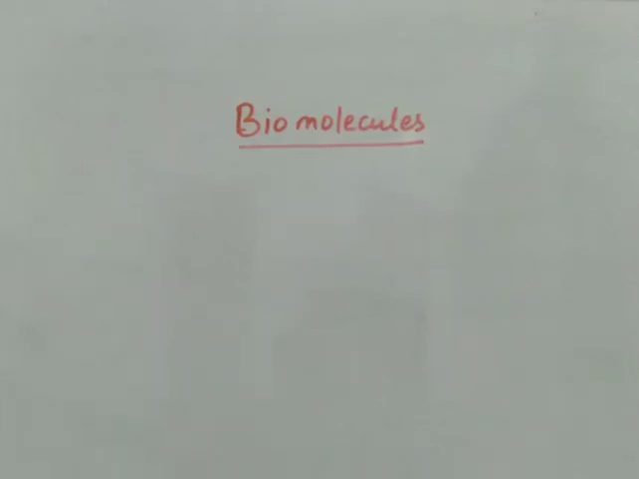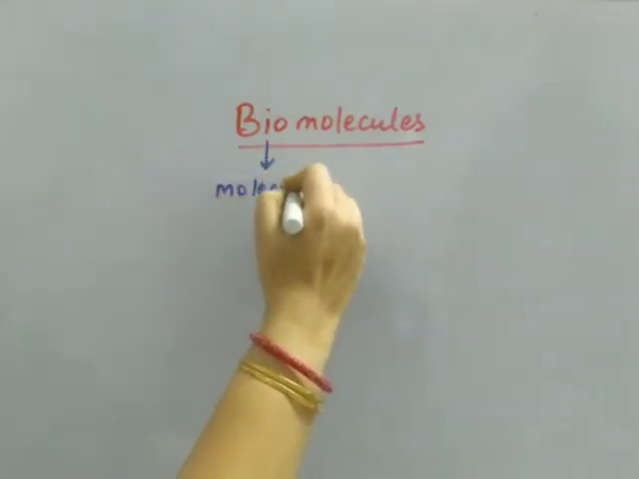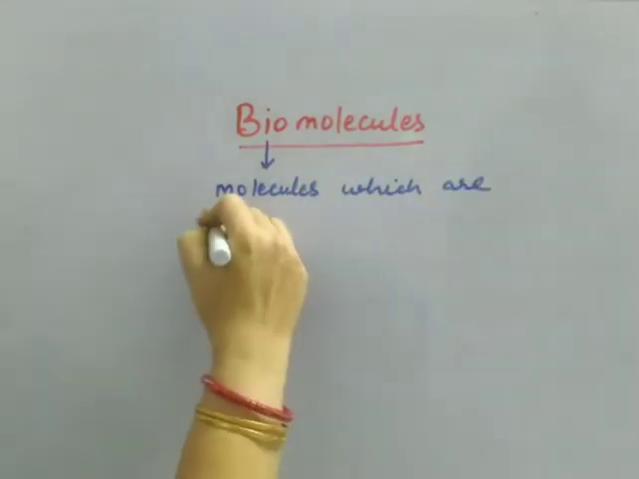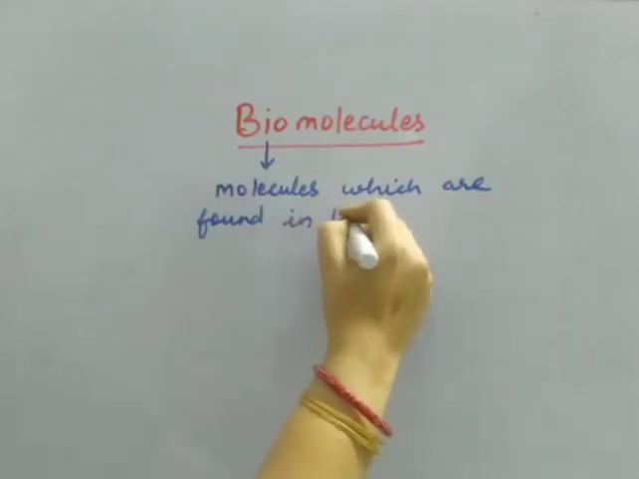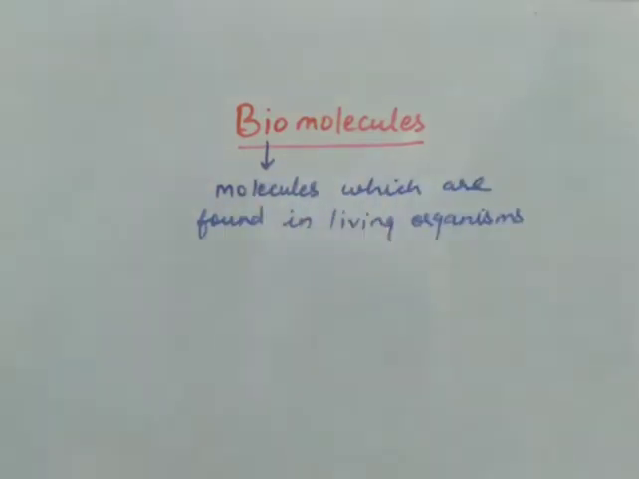Hello students, now let's begin with the next chapter of our syllabus, that is biomolecules. This chapter is in the second part of NCERT. Now what is the meaning of biomolecules? Biomolecules are those molecules which are found in living organisms. Bio means life. So those compounds or molecules which are found in living organisms are known as biomolecules. So in this chapter we are going to discuss some biomolecules.